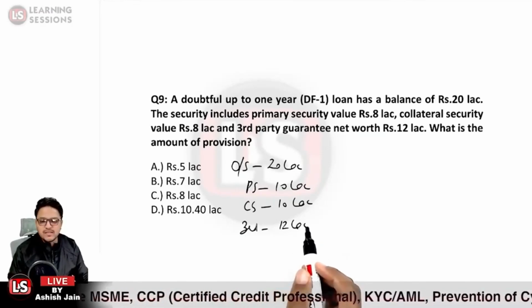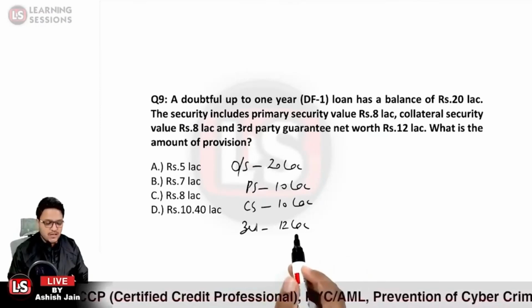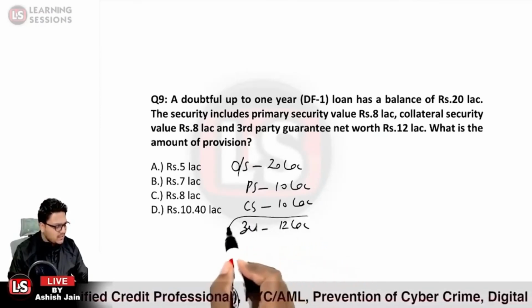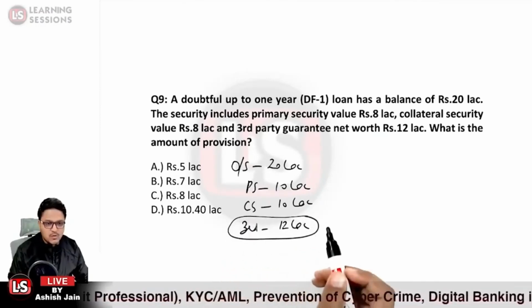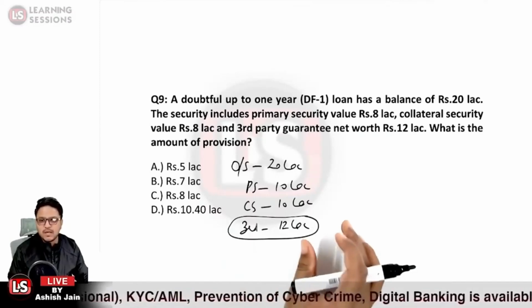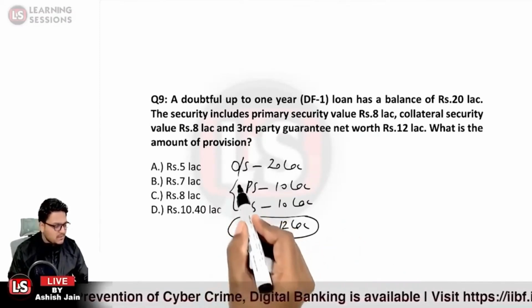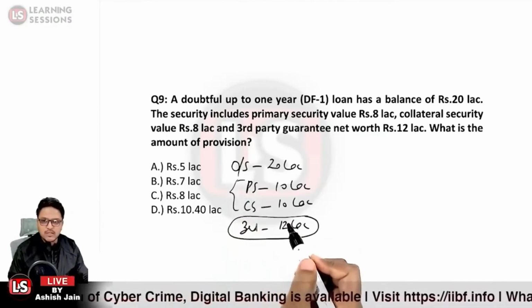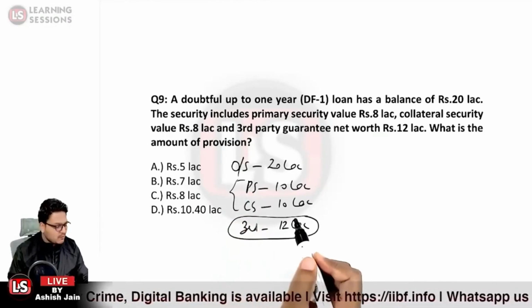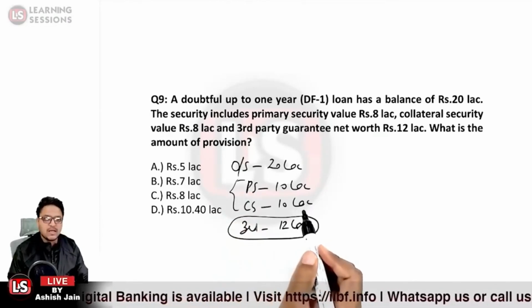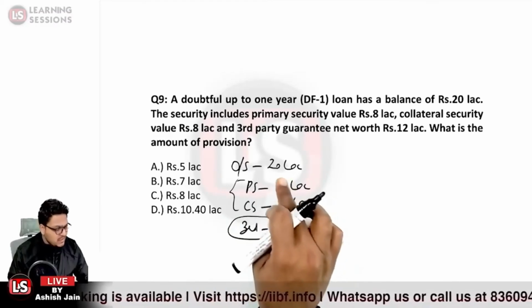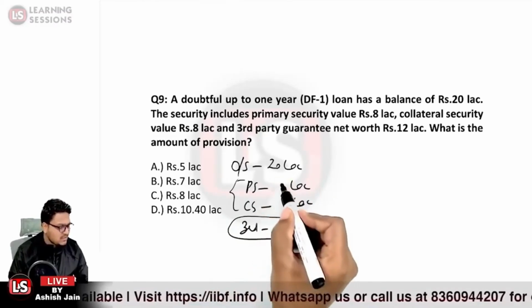We have already discussed in the previous lecture that the third party guarantee is not considered, is not accountable for the security part. So we will be considering only the primary security and the collateral security over here, as the secured part. That will be 8 lakh rupees each, so it will be 16 lakh rupees.